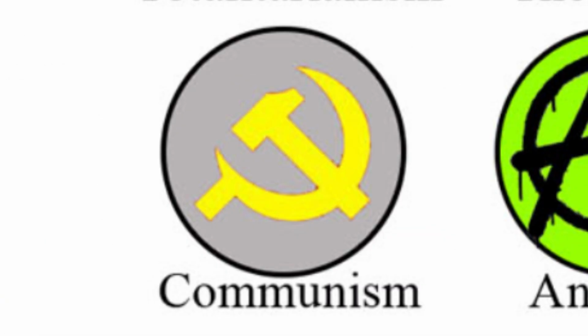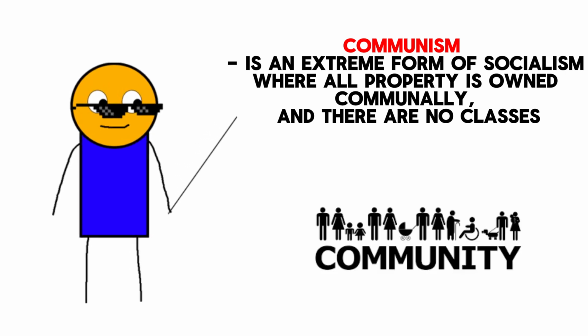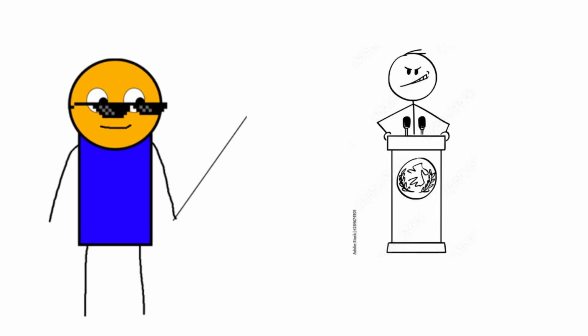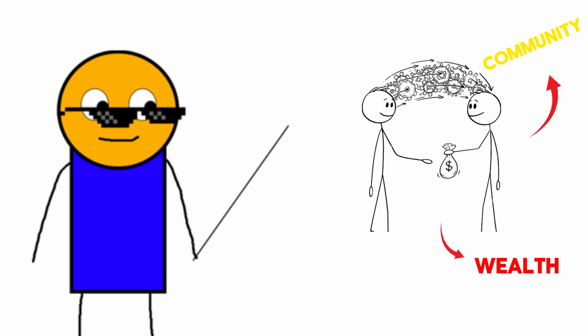Communism. Communism is an extreme form of socialism where all property is owned communally, and there are no classes. The government controls all means of production, and ideally, everyone is supposed to share the wealth equally.